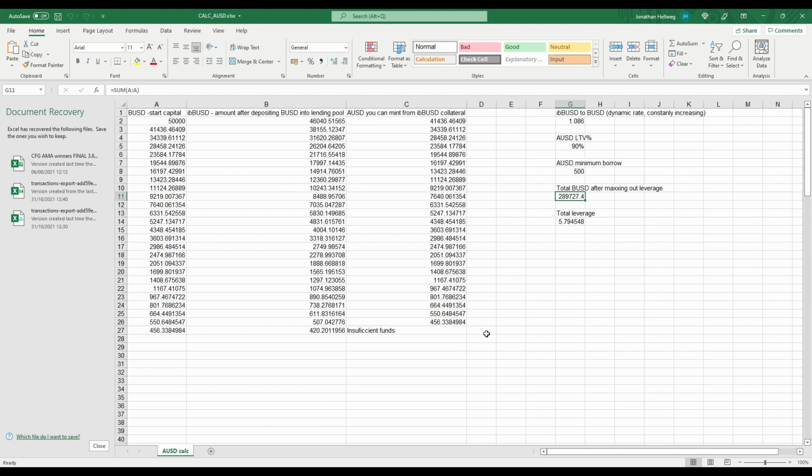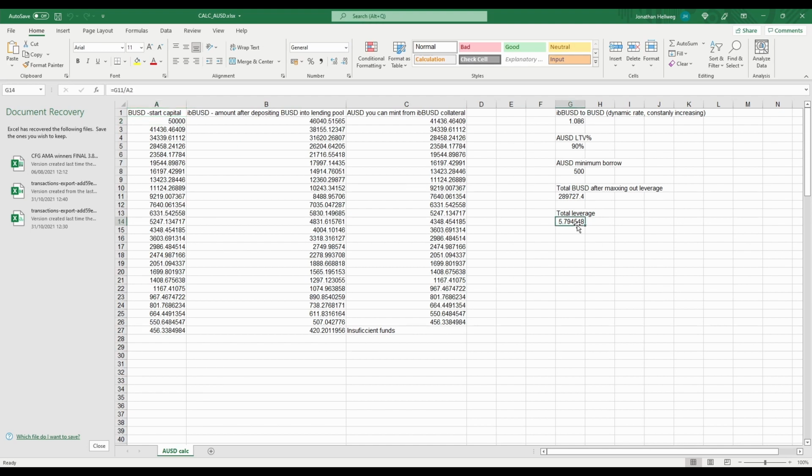This basically means if we loop the process of collateralizing BUSD to borrow AUSD, sell AUSD for BUSD on PancakeSwap, put that BUSD back in our position as collateral so that we can borrow more AUSD. After repeating that process for the maximum amount of times, that will land us at roughly a little bit over $250,000, if we are starting out with $50,000 as a start capital. And that would put us at a total leverage of 5.79.